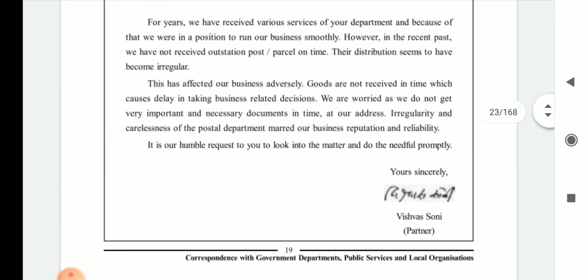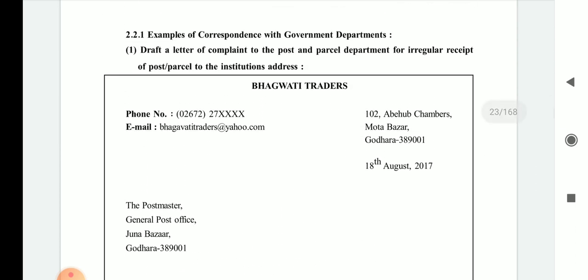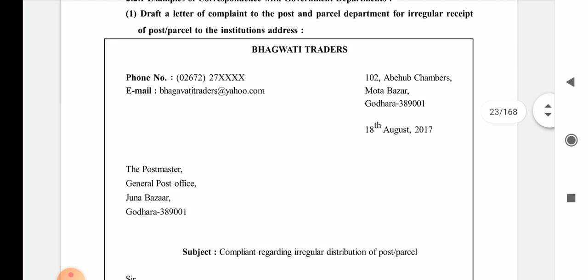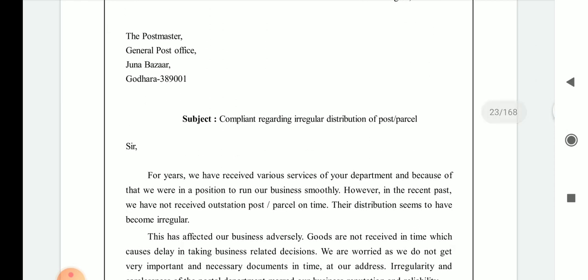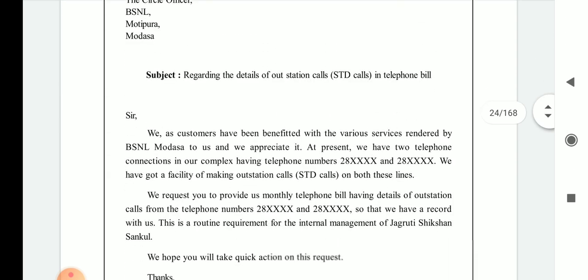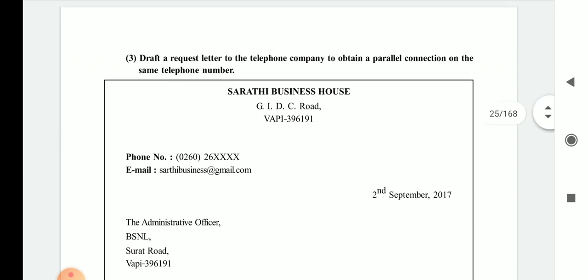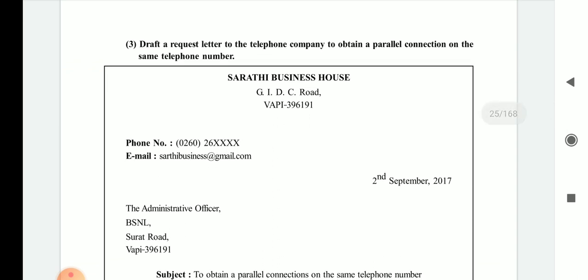And the other letter was complaining about the non-delivery of a parcel at the registered office of the company. So we have learned these two letters, and now we are going to start another letter. Draft a request letter to the telephone company to obtain a parallel connection on the same telephone number.